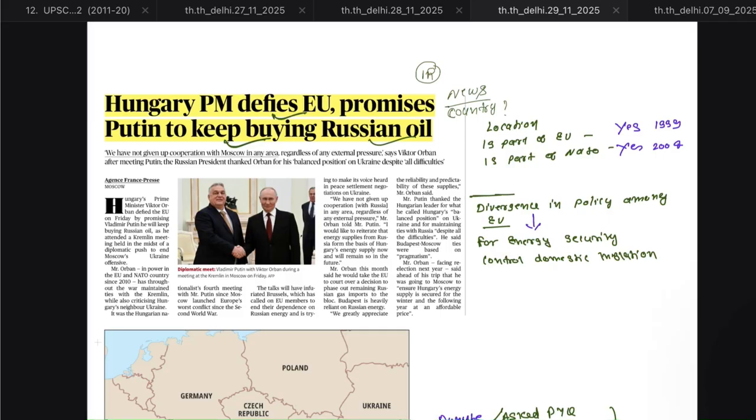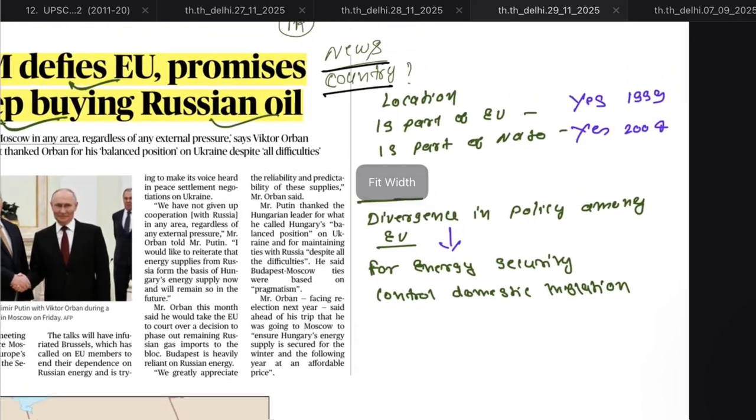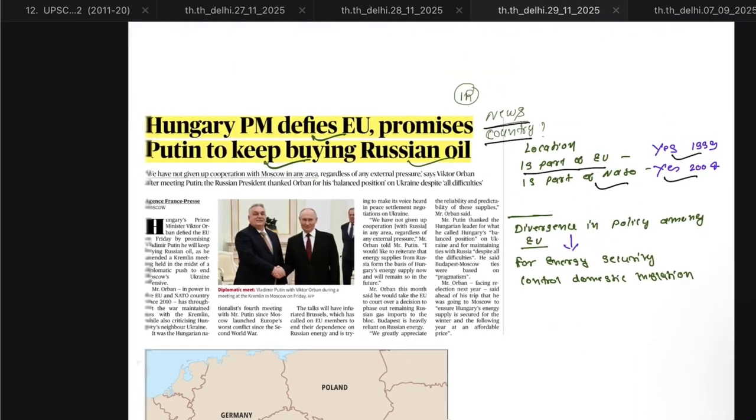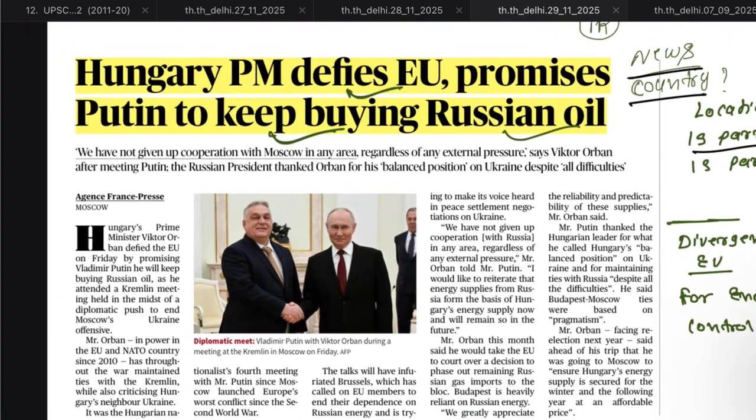Next, Hungary PM defies EU, promises Putin to keep buying Russian oil. This news is higher from a location perspective. We have to find, is it part of the EU? Yes. Many times previously the names of countries have been asked, and we have to remember. Is it part of NATO? Yes, it became part of NATO in 2004. Why is Hungary taking such a decision?